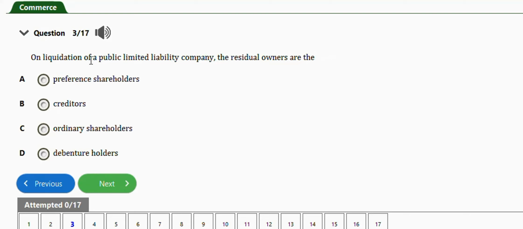Okay, next question is this one. It says, on liquidation of a public limited liability company, the residual owners are the, we have preferential shareholders, creditor, ordinary shareholders, debenture holders. The right answer is option C, ordinary shareholders.